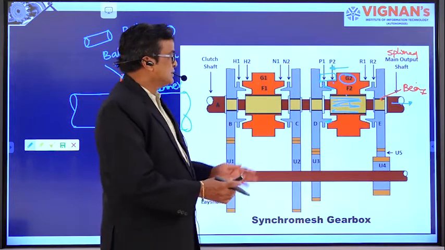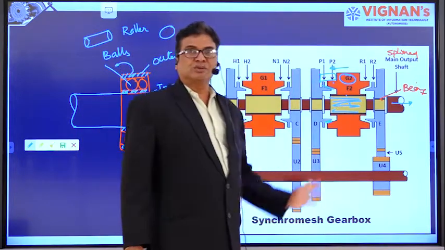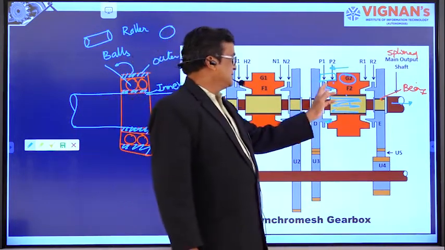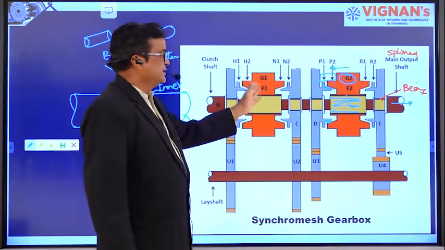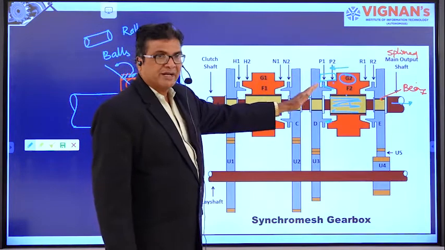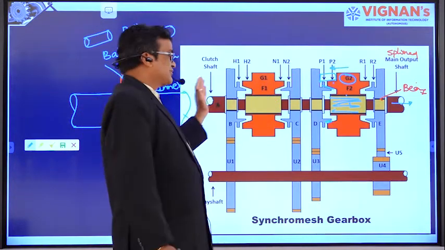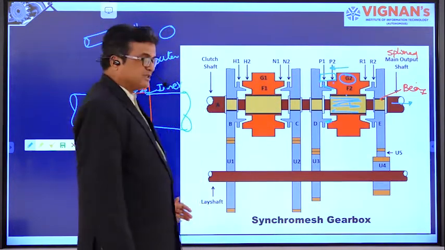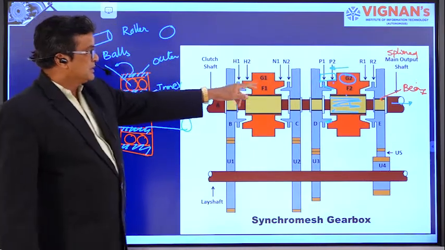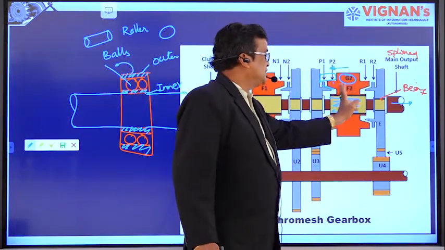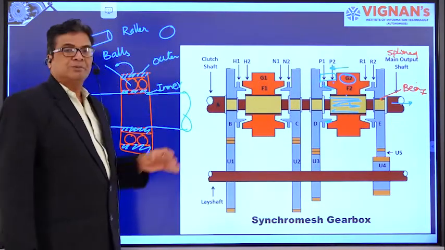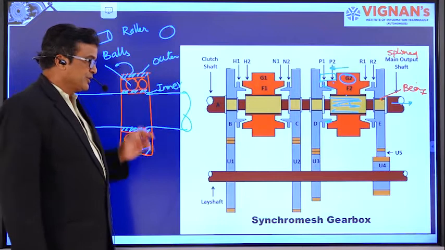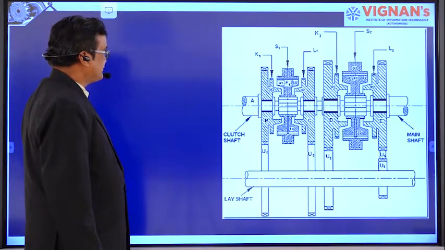To disengage, again we throw the G2 outwards, and it is made free, and then it is made to engage right side to get speed 2, left side to get high speed, and the synchronous device 2 is allowed to move to the right side to get the reverse speed. That is the process of working of this synchronous gearbox.